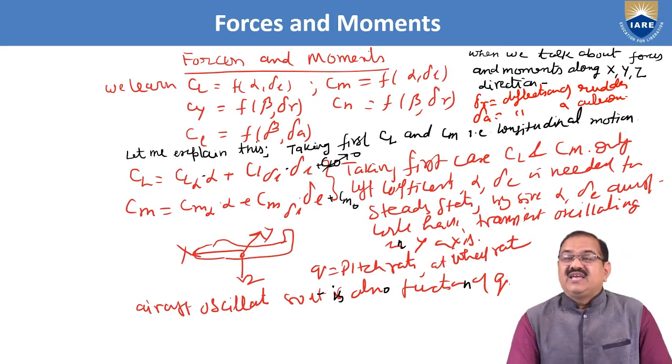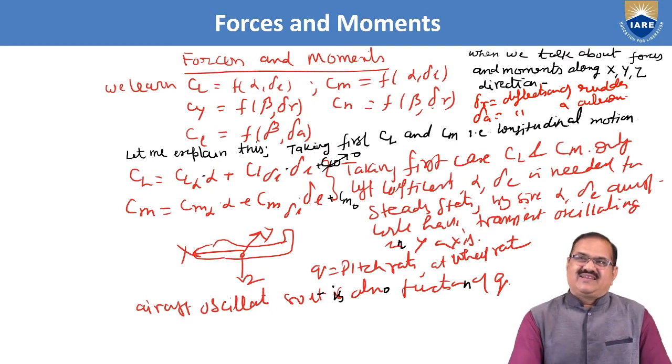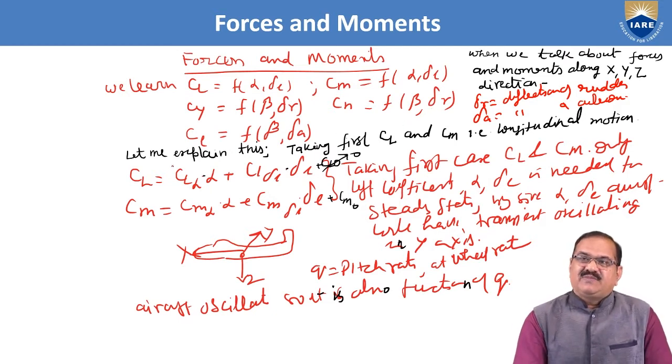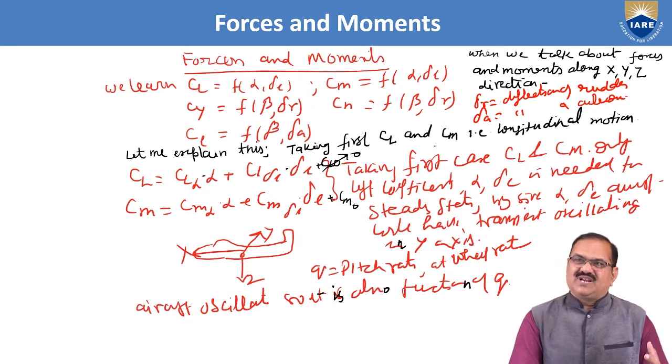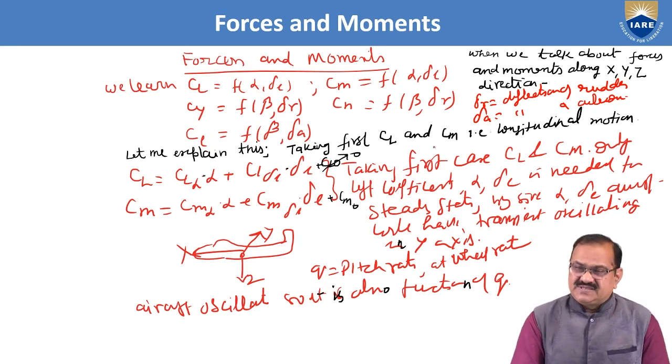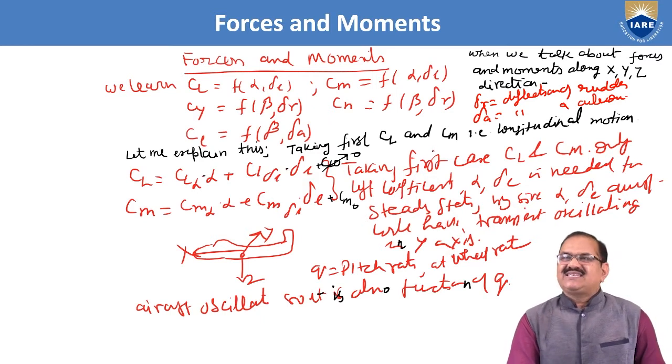Let me explain this, taking first only the longitudinal case, CL and CM. In our whole discussion we will see the lateral and directional cases later.